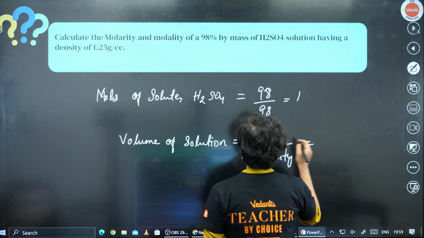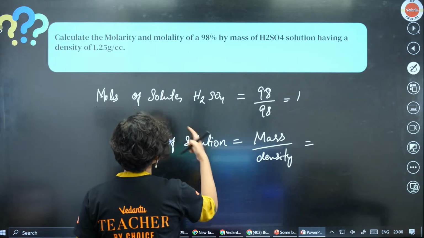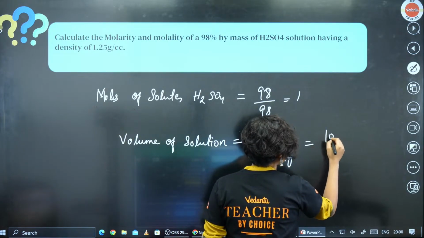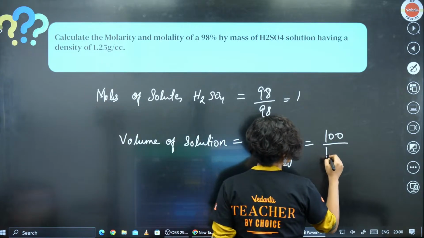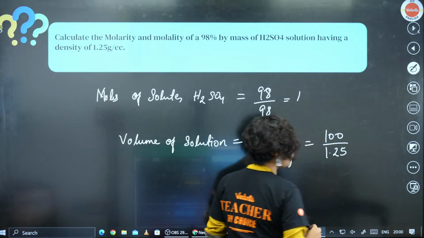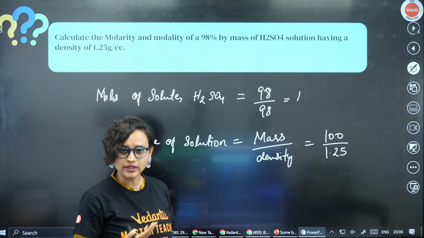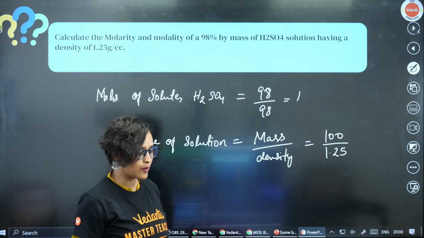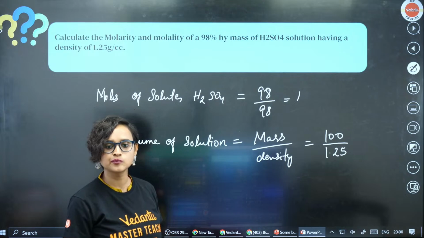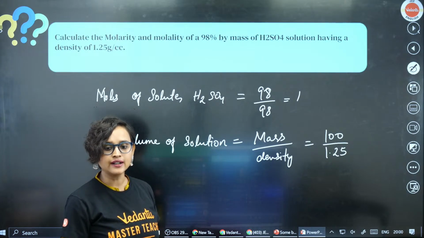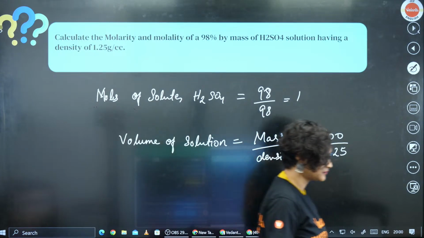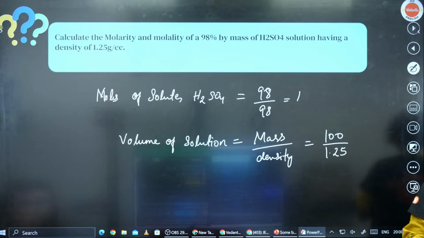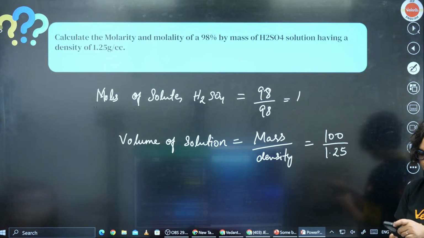What is the mass? Mass of the solution is 100, right? And what is the density? 1.25. So that is equal to 100 by 1.25. Do it and tell me. 100 by 1.25, how much will you get? Let's do it. I have to use my phone, but you don't have to.